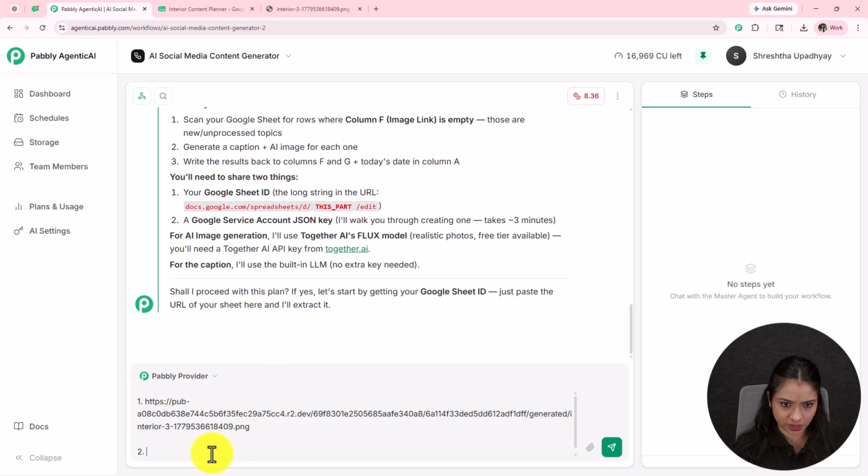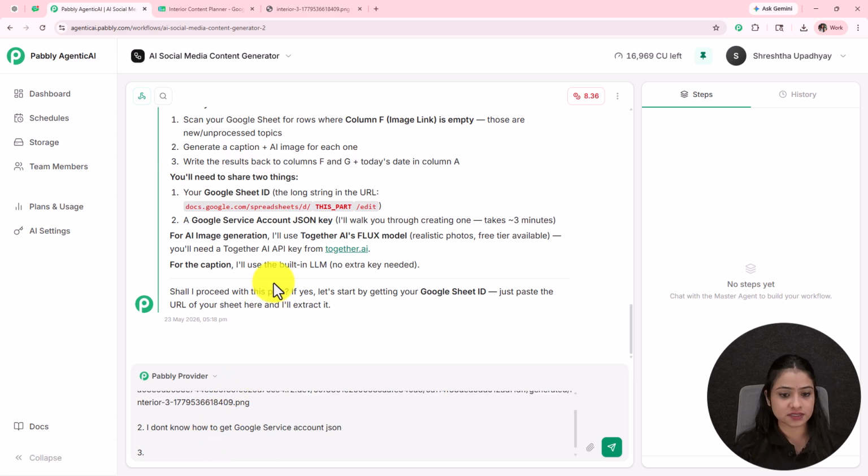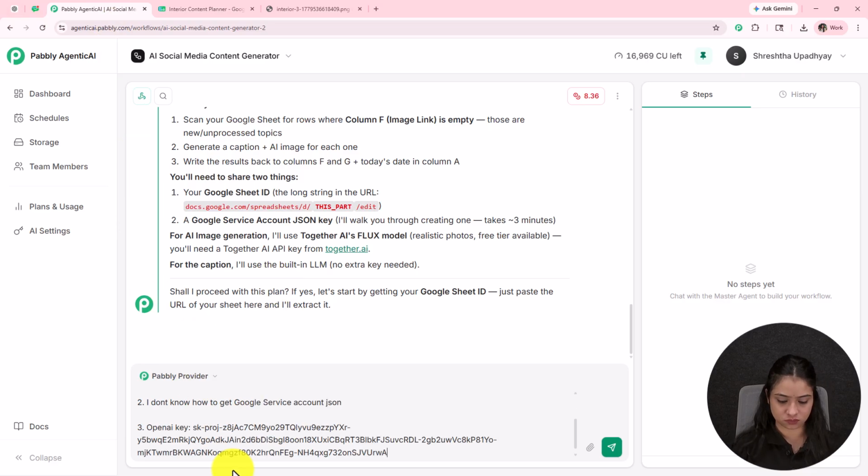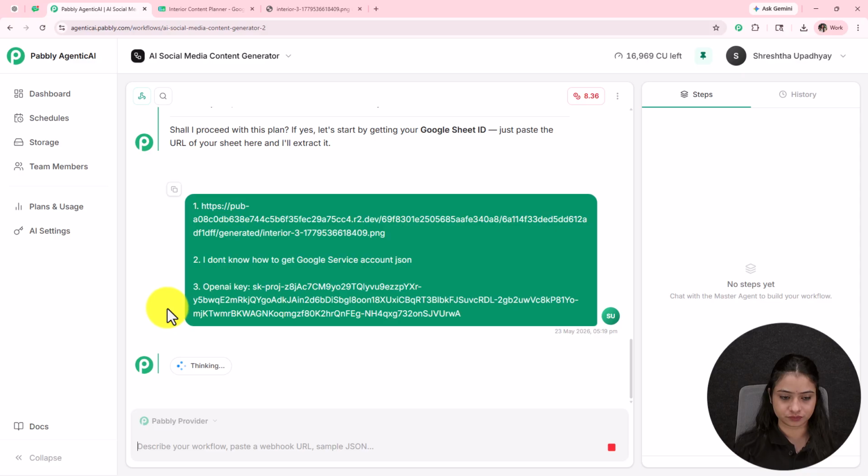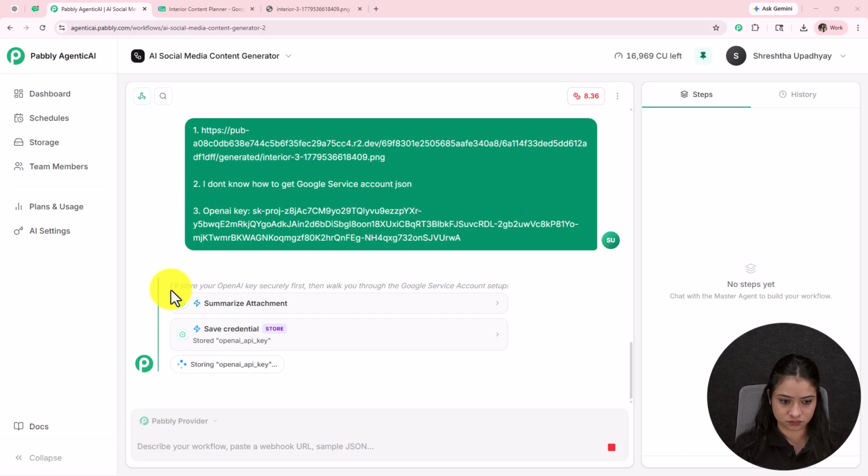So I'm going to enter, I don't know how to get Google Service Account JSON. Third, it is asking us which model we want to use to generate the images. I am using OpenAI, so I am going to provide my OpenAI key over here. It is saving the credentials.